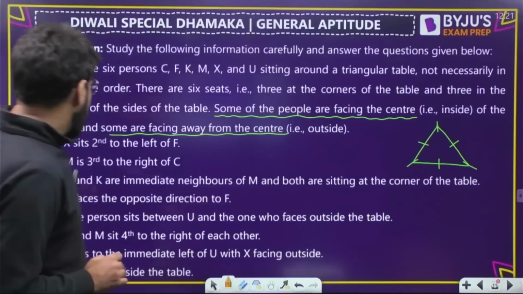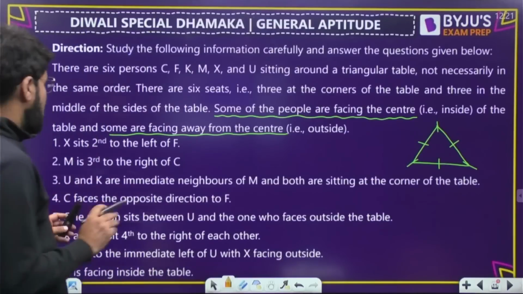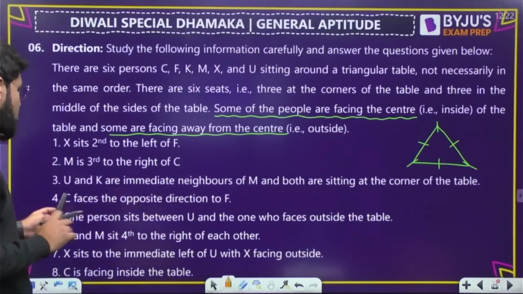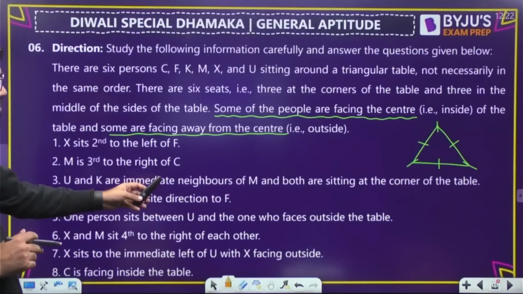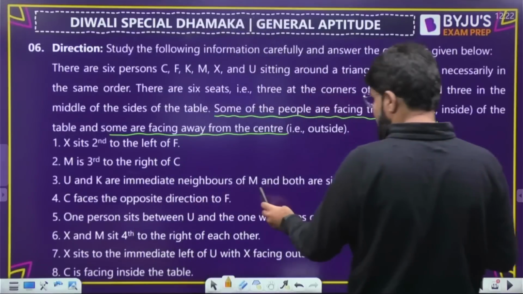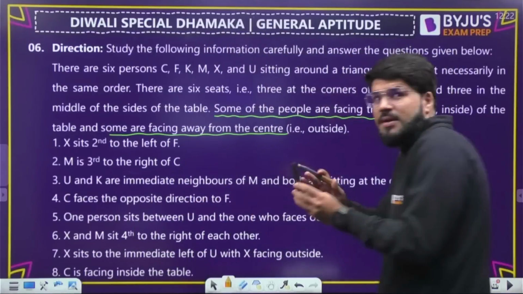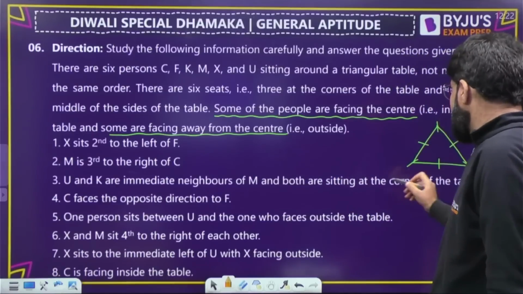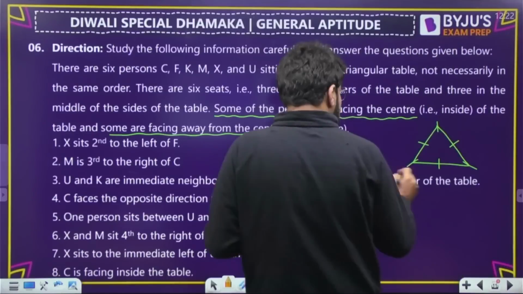M is third to the right of C. Now I don't know where is C and whether C is facing inside or outside, so that is also not known. U and K are immediate neighbors of M and both are sitting at the corner. Both are immediate neighbors, मतलब just neighbors जो उसके just right side या left में हो, and both are sitting at the corner. So M is definitely at the middle.